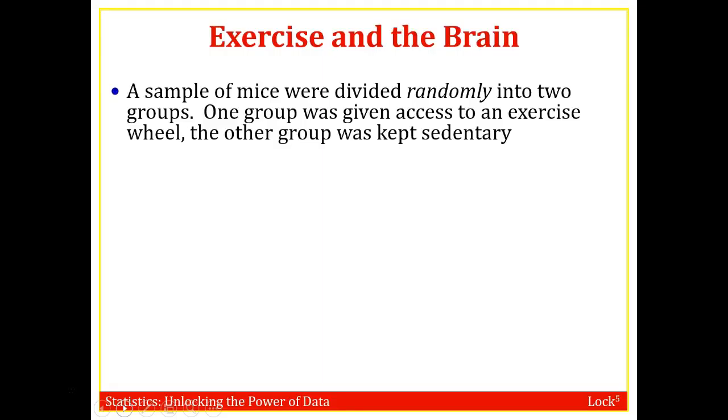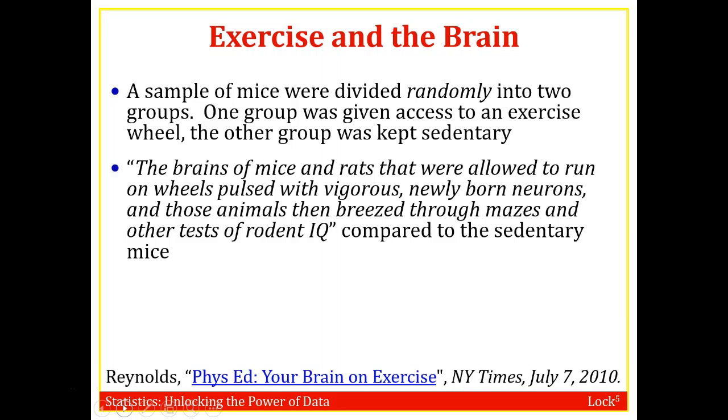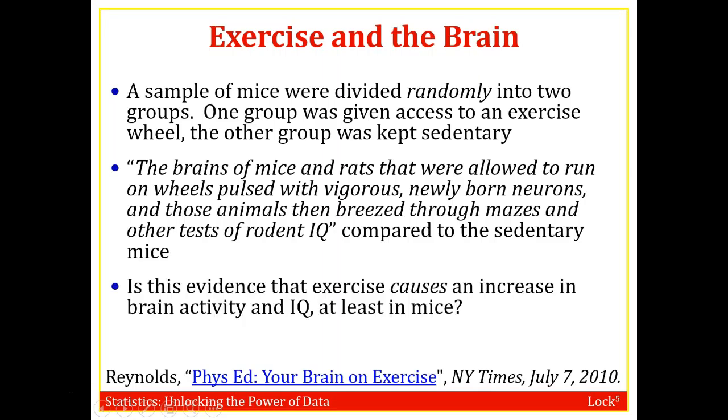Well, maybe we take a group of mice and we randomly allocate them into two groups. One is given access to an exercise wheel and the other is kept sedentary. The brains of mice and rats allowed to run on the wheels had vigorous, newly born neurons, and those animals then breezed through the mazes and other tests. Can we now say causation? Yes. We randomly allocated the mice to the treatment, so we now have causation.